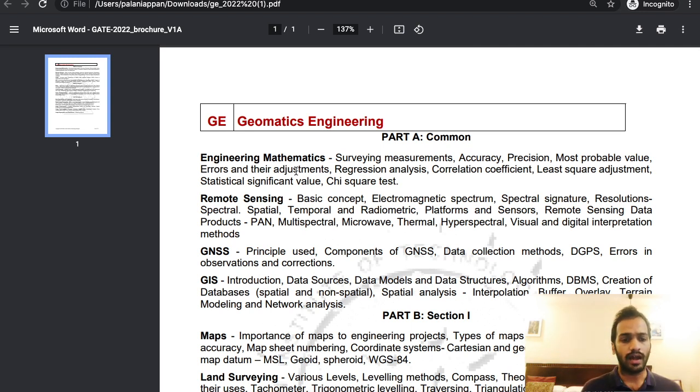What else is there in the common syllabus is remote sensing, GNSS and GIS. All these are interrelated. Remote sensing, I'm sure many of you already know, so I'm just briefing for those who are totally new to it. If you're going to write this paper, you'll already have some interest in it. GNSS is Global Navigation Satellite System, and GIS is Geographical Information System. So this is your common syllabus.